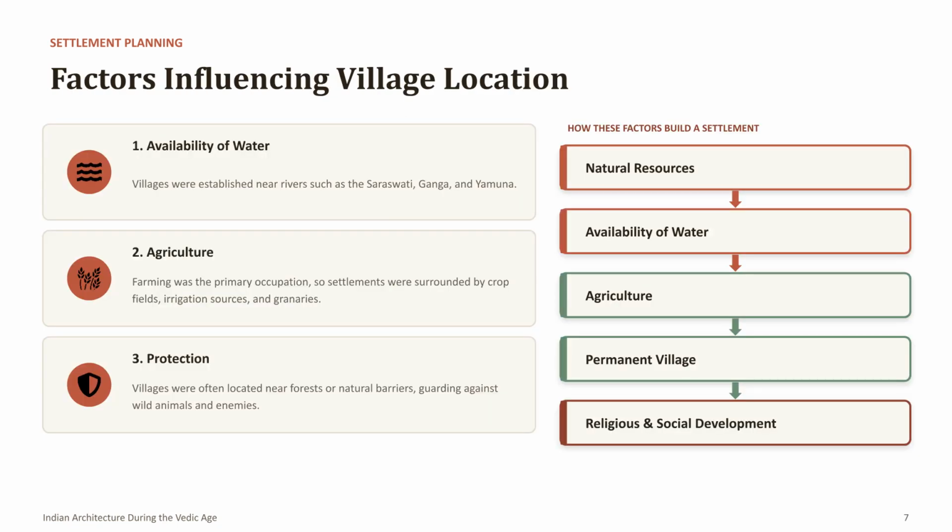Several important factors determined where Vedic settlements were established. Water availability was the primary requirement, so villages were built near rivers, such as the Ganga, Yamuna, and Saraswati. Fertile land supported agriculture, which was the main occupation. Forests provided timber, fuel, food, and protection from enemies and wild animals. These natural resources encouraged permanent settlements and supported economic growth. Over time, religious and social activities also became central to village life. These considerations resemble today's site selection process, where engineers evaluate water availability, land suitability, safety, and environmental conditions.